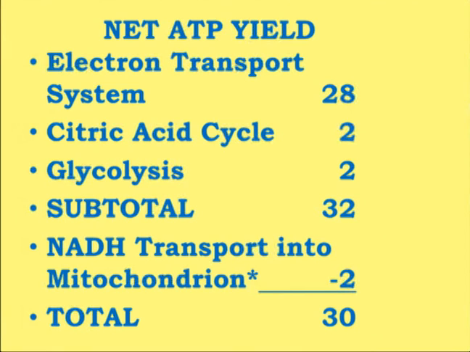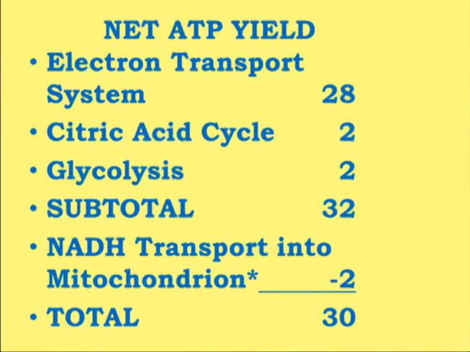Through glycolysis, again we have 2 ATPs from the 2 substrate level phosphorylations. Actually there are 4 ATPs, but 2 ATPs are utilized for the phosphorylation of glucose and fructose 6-phosphate. So we have to subtract those, and that's why the net ATP produced from glycolysis is 2. So the subtotal will be 28 from the electron transport chain, 2 by the substrate level phosphorylation of the citric acid cycle, and 2 by glycolysis. So there will be a subtotal of 32 molecules of ATP.